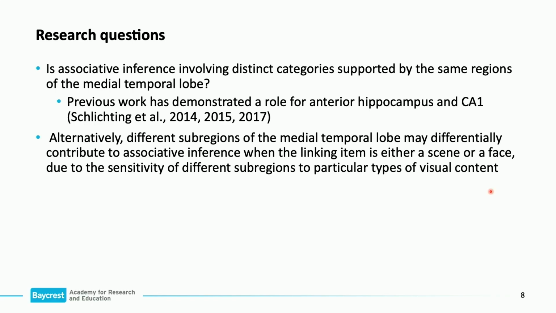Alternatively, we might see sensitivity within the medial temporal lobe, where regions more sensitive to faces form the associative inferences involving faces, and likewise, areas more sensitive to scenes form the associations indirectly between the A and C items through the scenes.